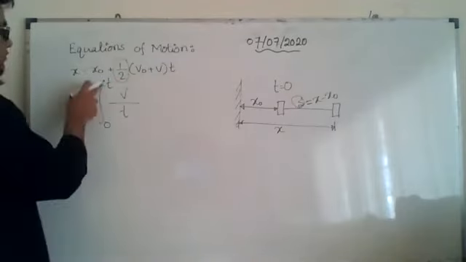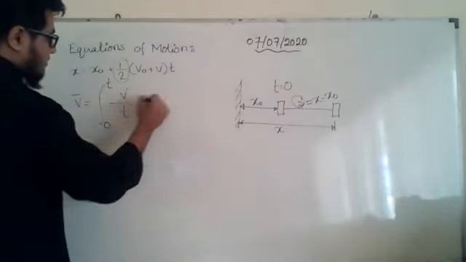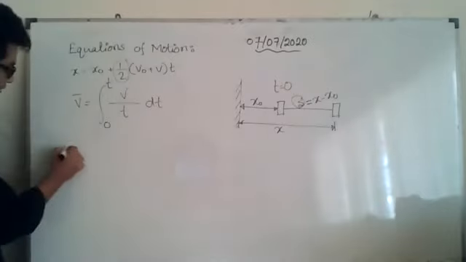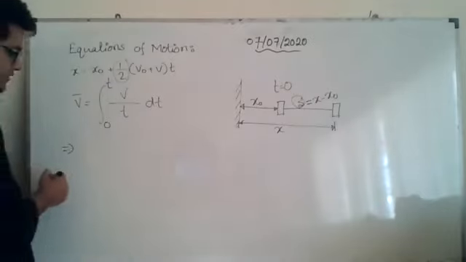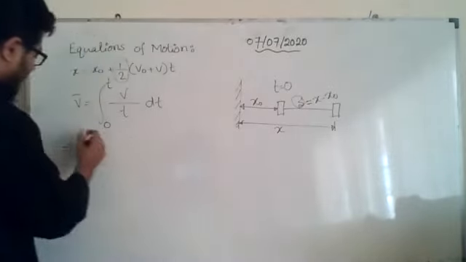So from 0 to time t we will add up all the velocity with respect to time. Now from here if you notice, they have replaced v by dx by dt.